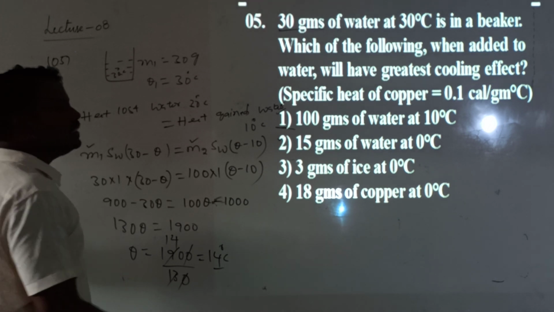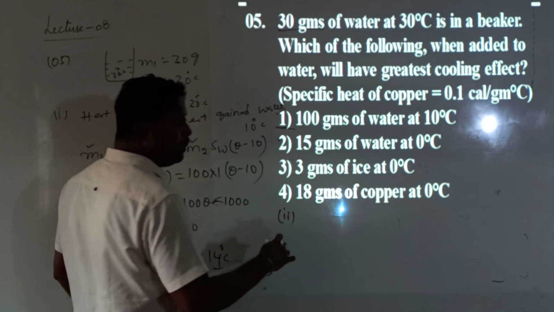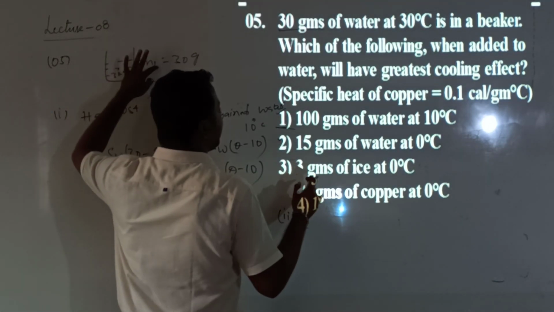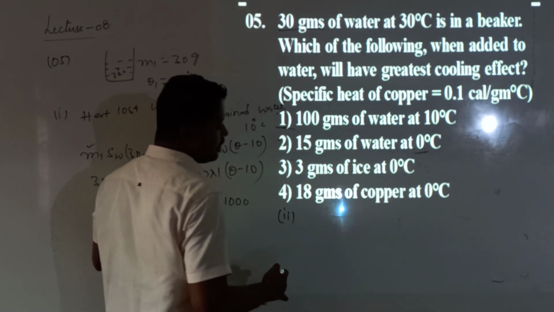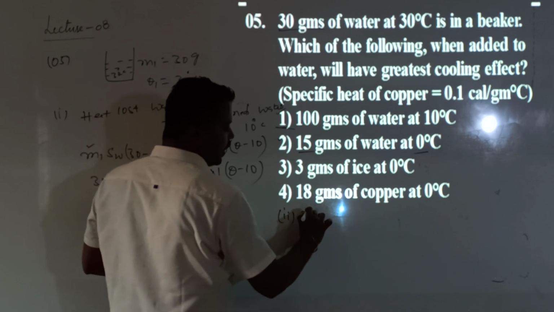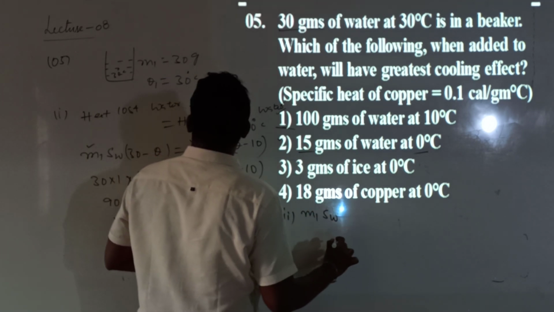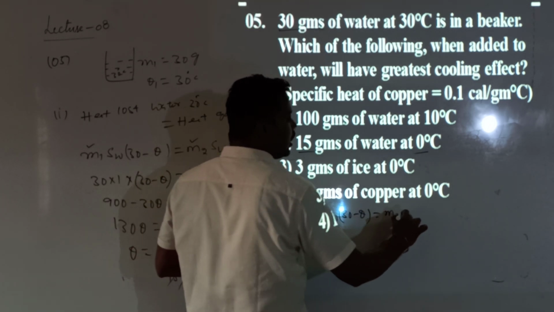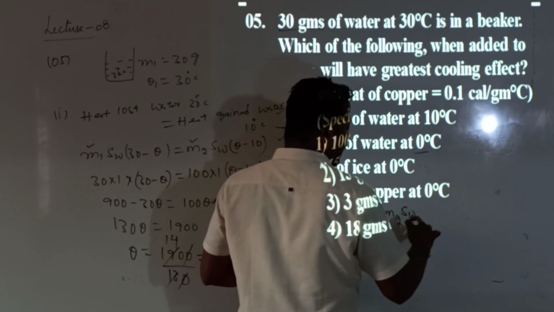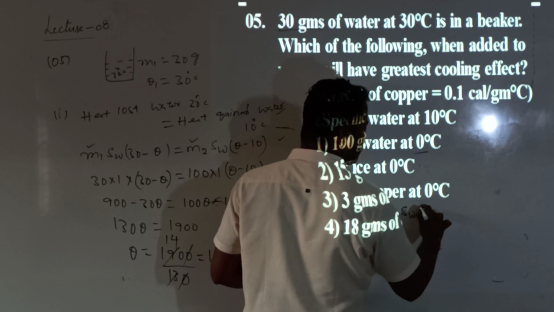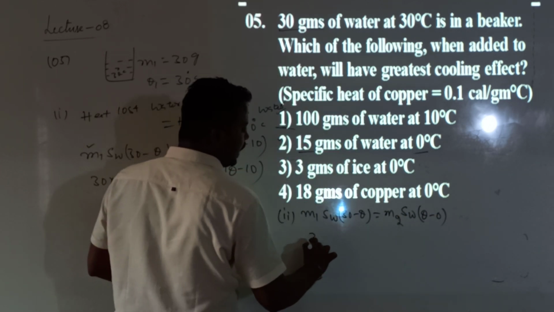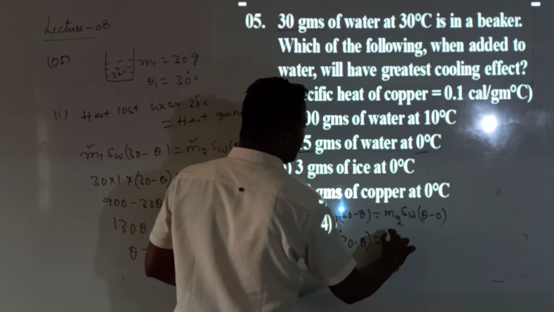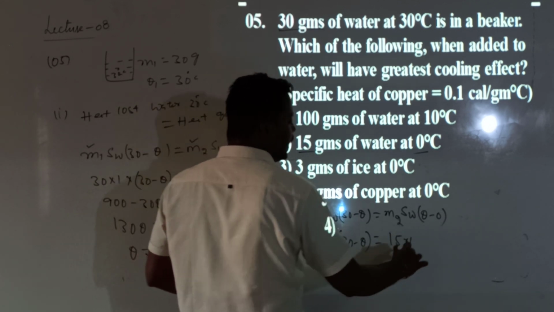Okay now, can I consider the second case? The second case I will write a bit directly. Here, heat lost by water at 30 degrees equals heat gained by water at 0 degrees. Here the mass value is 30. So M1 into the specific heat of water, and the temperature change is 30 minus theta, will be equal to M2, here also water only, specific heat value SW, and the temperature value given by theta minus 0. So tell me what I will get. M1 30, SW value 1, into 30 minus theta, M2 value 15, SW value 1, into theta.